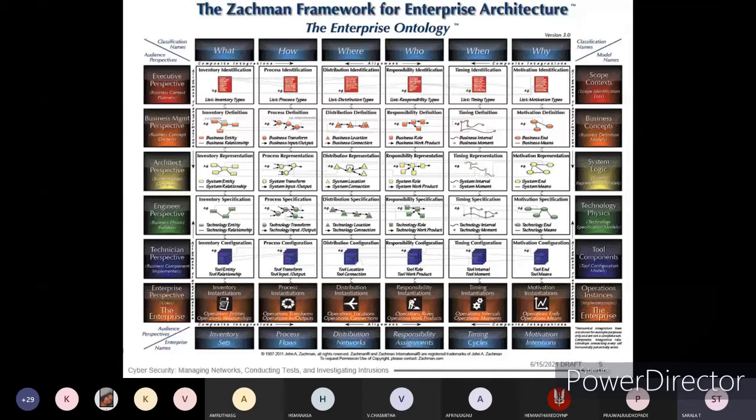Wherever there are tools and usage of the materials or components, you will be doing it. Here, inventory configuration, what we are going to see is tool entity and relationship. How is tool transform and tool input output, that is with respect to process configuration. Where, distribution configuration, tool location and tool connection.